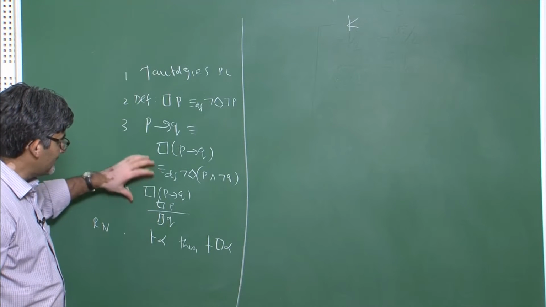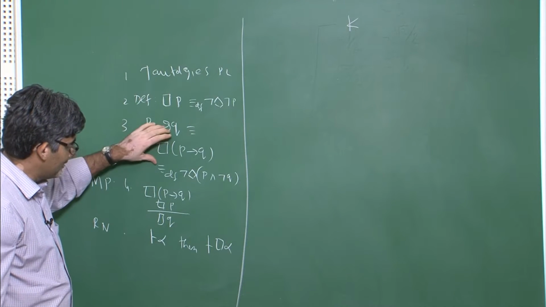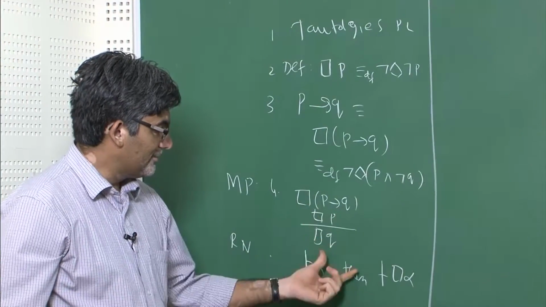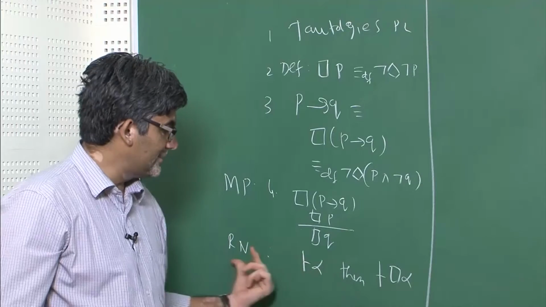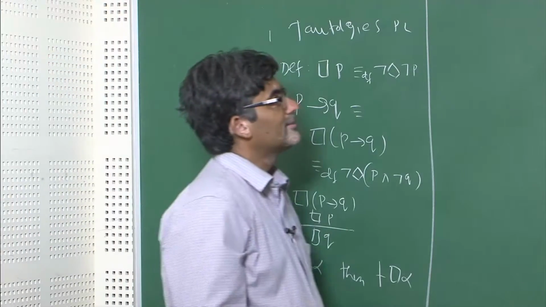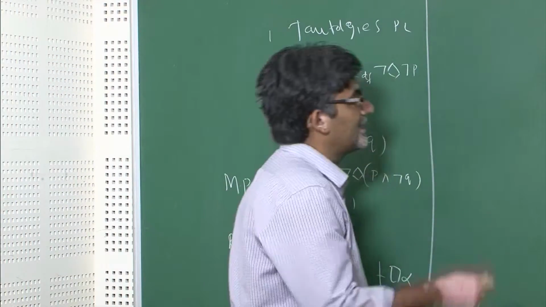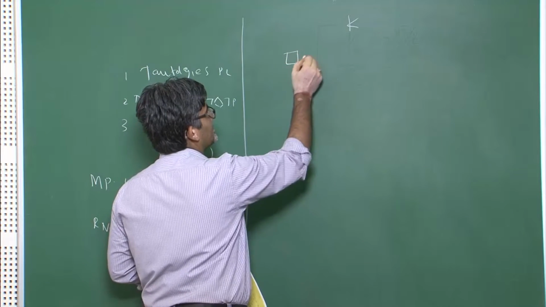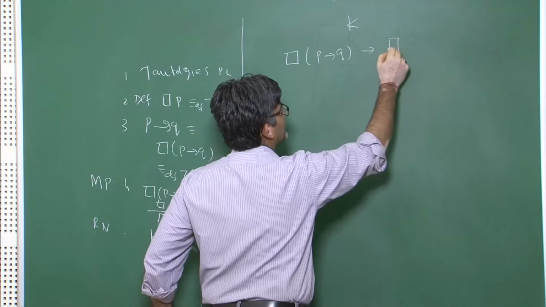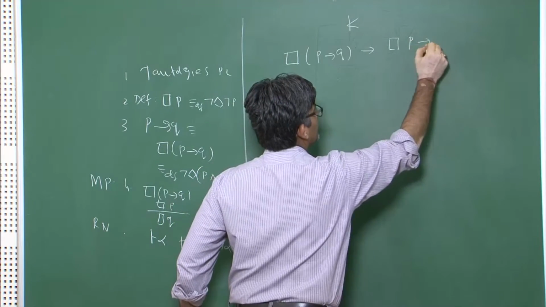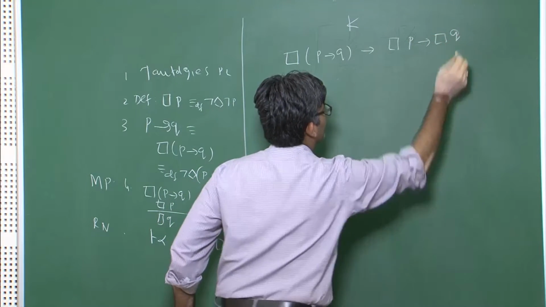The only thing which is different in the case of modal logics is that we have strict implication, and then we have rules like modus ponens, and we have a rule of necessitation. So now K has this particular characteristic axiom which tells us that if it is necessary that P implies Q, then necessity of P implies necessity of Q.